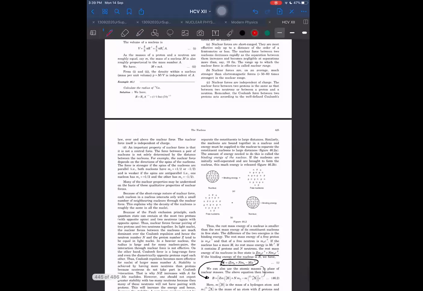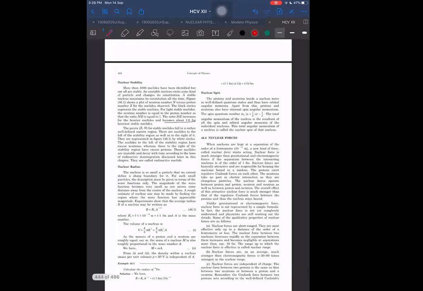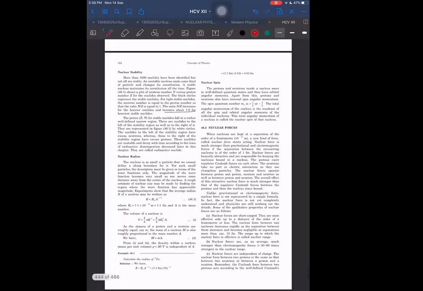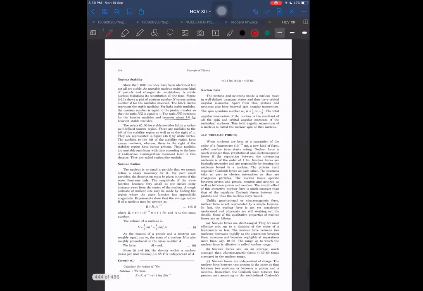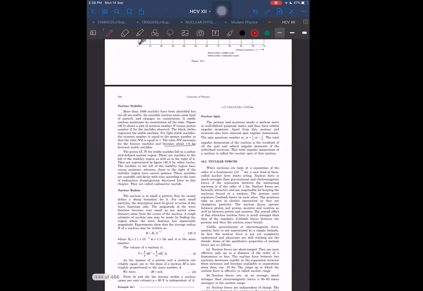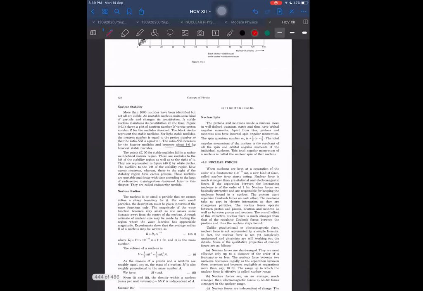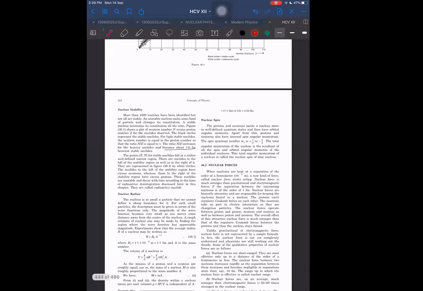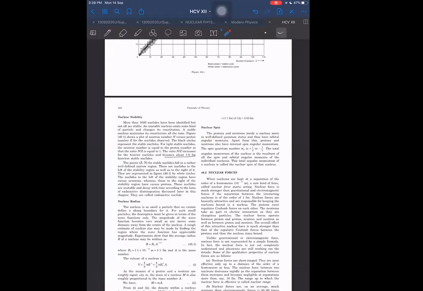What role will those play? Let me explain here. I think he might have explained himself only. Nuclear radius, no, not here. Nuclear spin. Let me see if he has explained something here. The protons and the neutrons inside the nucleus move in well-defined quantum states and have orbital angular momenta. The way electrons move around the nucleus and have well-defined angular momentum, with the formula mvr equal to nh upon 2 pi, something like that is applicable for the nucleus also.